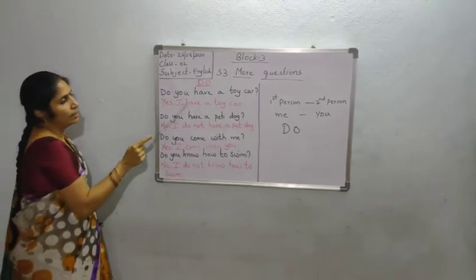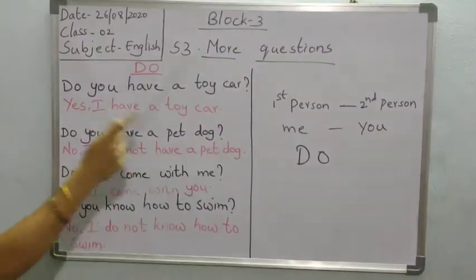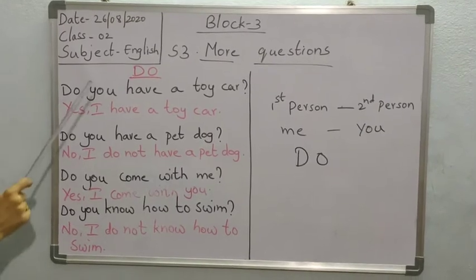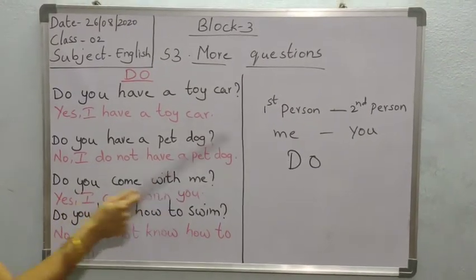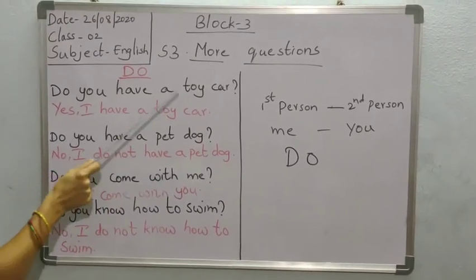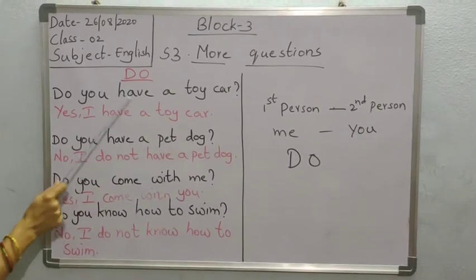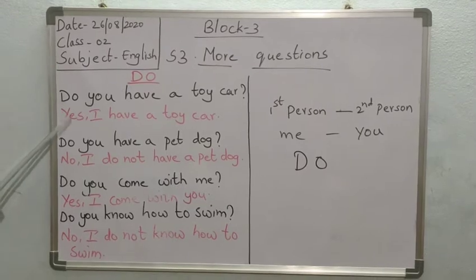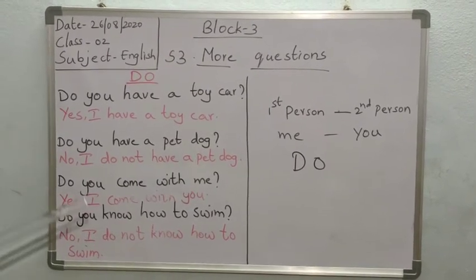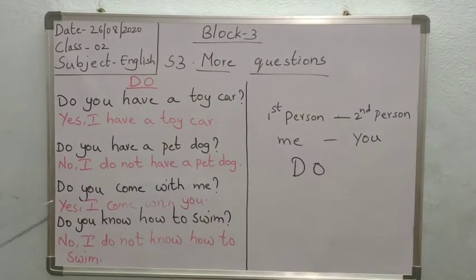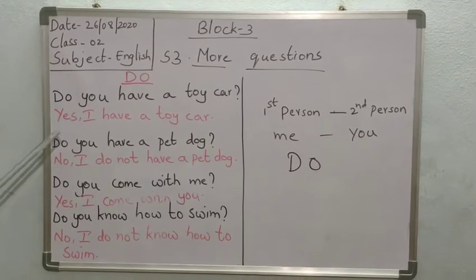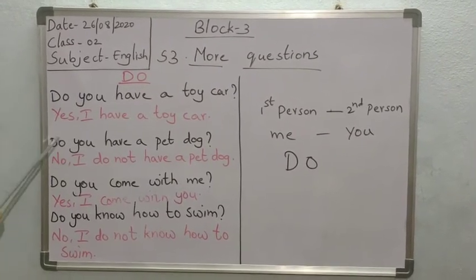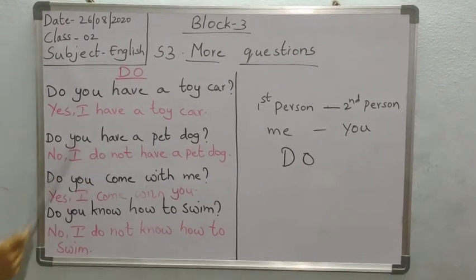See, first person to second person means I am asking you. So that's why we have to use do. Do you have a toy car? Here see, this question starts with do. So then maybe the answer should be yes or no. If you are having a toy car, what you have to say? You have to say yes, I have a toy car.